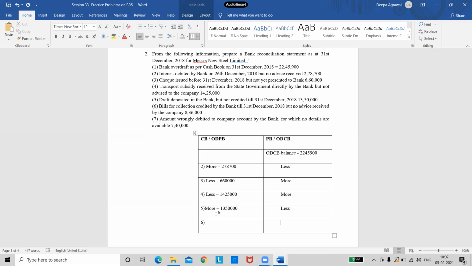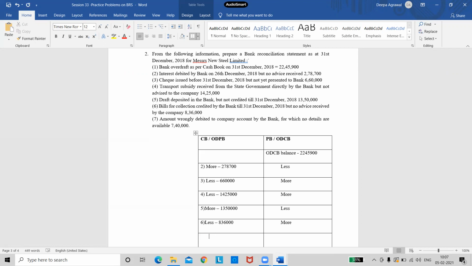Payment. No, ma'am. Receipt. How can you say it is a receipt? Credited. Yes, because it says bills for collection credited by the bank, and credit in the passbook is a receipt. So that means it is a receipt. So the passbook balance will be more and my cash book balance automatically will be less. I will also note down the amount, 8,36,000. Okay, so let's move forward to the next transaction, the last one.